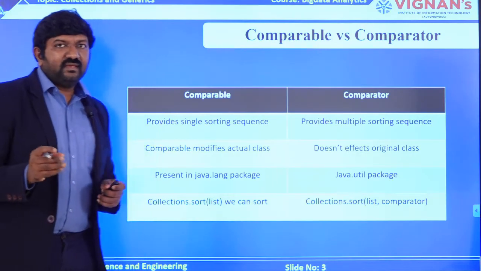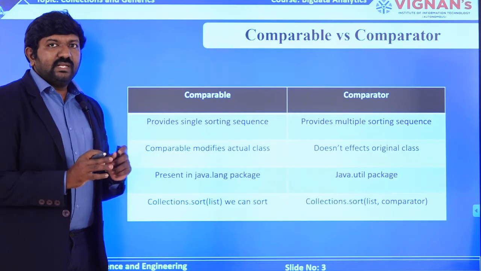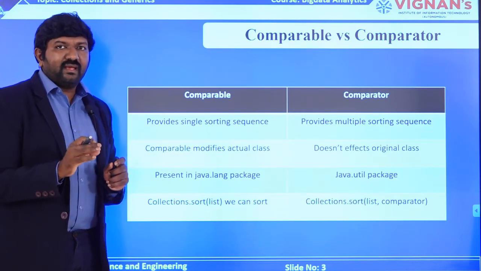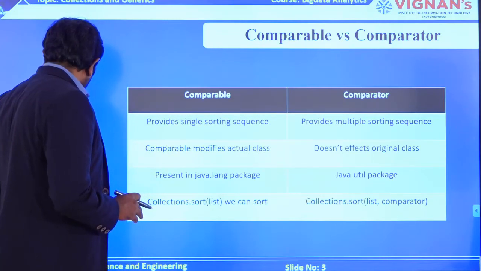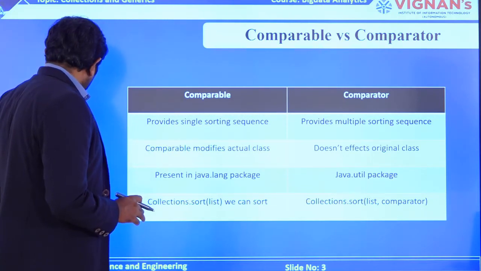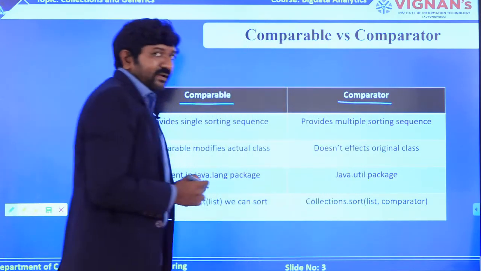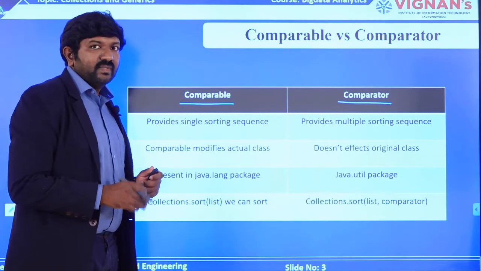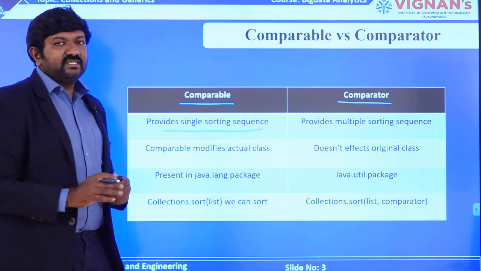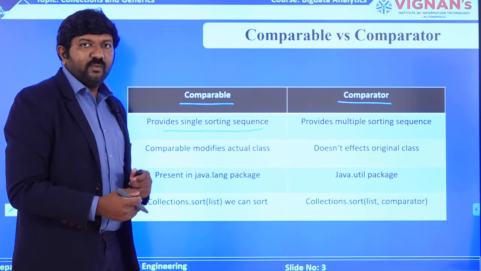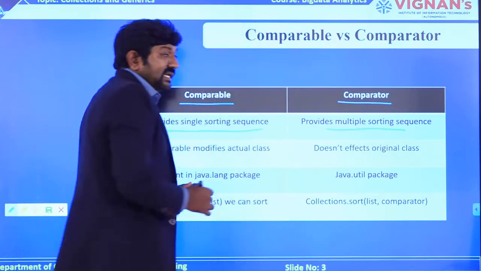I am just making a differentiation between a comparable and a comparator. This will give you a clear idea about the comparison between comparable and comparator. Now let's see. I have something called comparable. As we have seen, the compareTo function helps you to make this comparable, the writable comparable. It provides a single sorting sequence after performing the operation, but here you will get multiple sorting sequences.